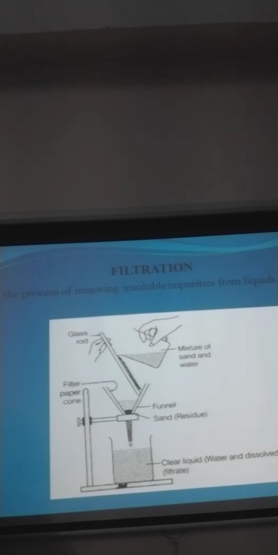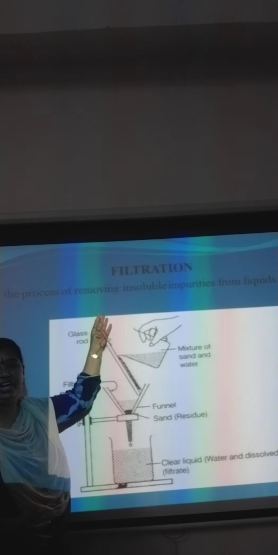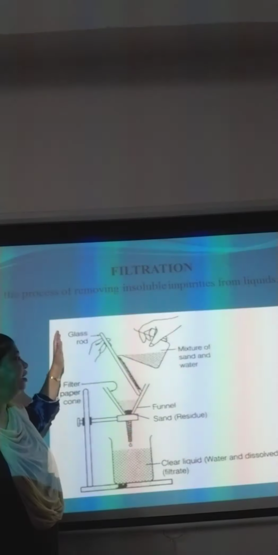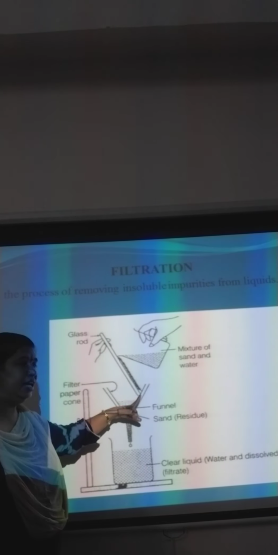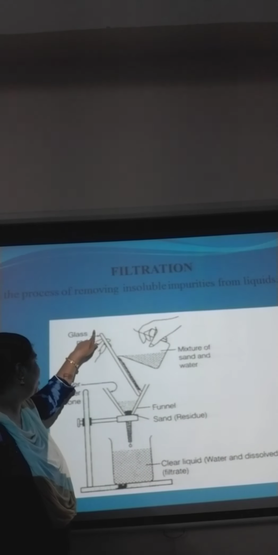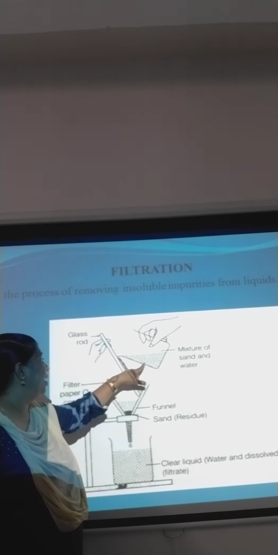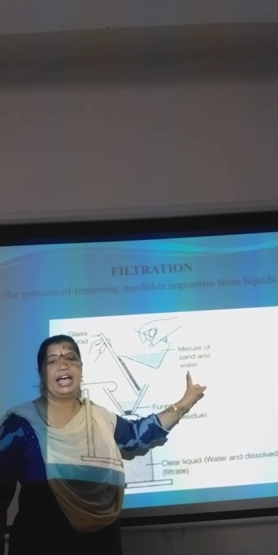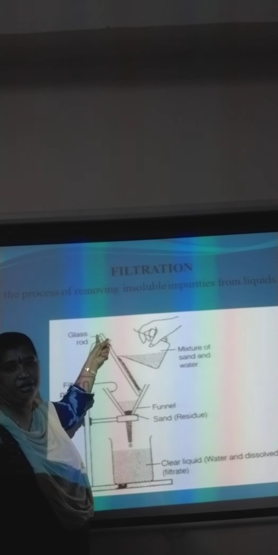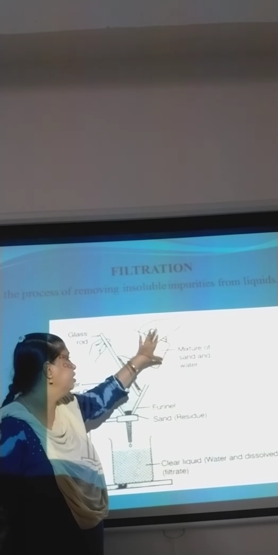Now, let's look into the third process, that is filtration. Let us see how it happens in the laboratory. You have got a stand, right? You have got a beaker. There is a funnel. To this funnel, you have put a filter paper. You have taken a glass rod, right? And you have a beaker. In this beaker, you have got a mixture of sand and water. Now, from the beaker, you are pouring the mixture along the glass rod.